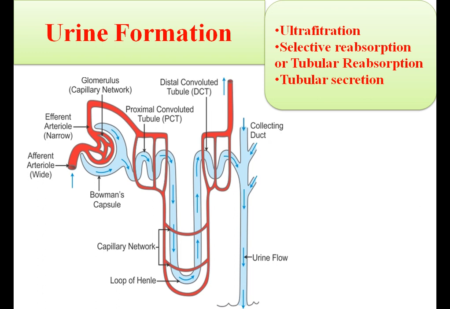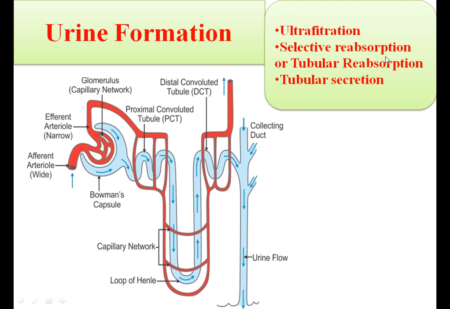So the function of the glomerulus is to filter the blood passing through it, and remember that only the small molecules of the substance present in the blood like glucose, ammonia, acids, salts and water pass through the glomerulus and collect as a filtrate in the Bowman's capsule. And the larger molecules like proteins and blood cells cannot pass through the glomerulus capillaries, and hence they remain behind in the blood.